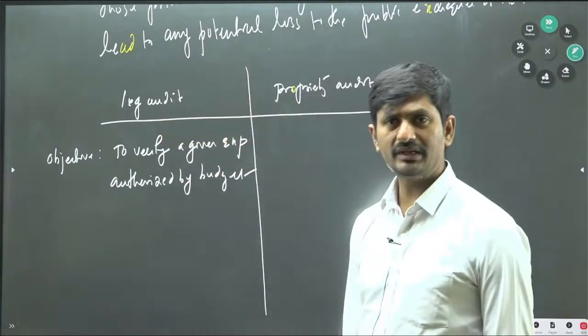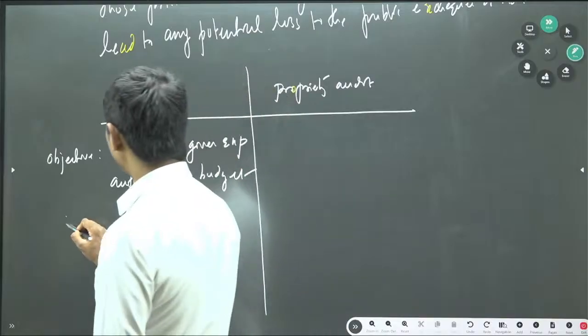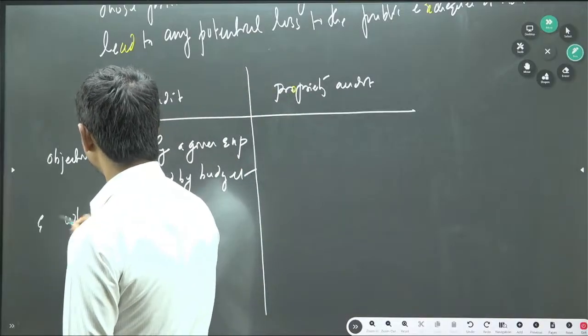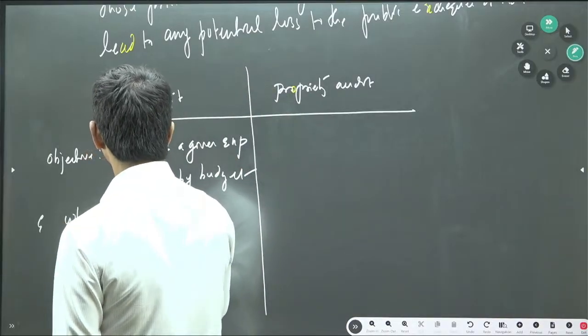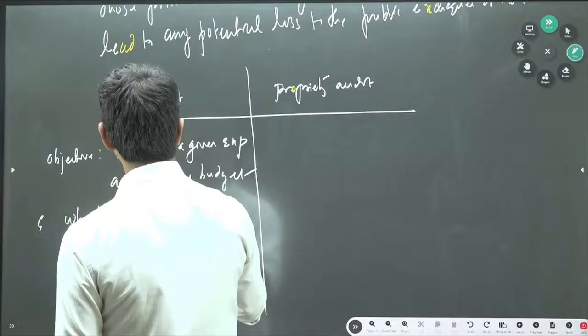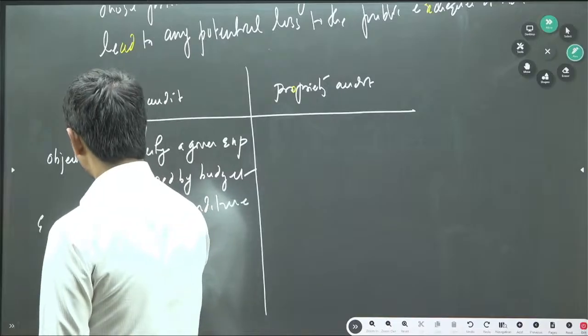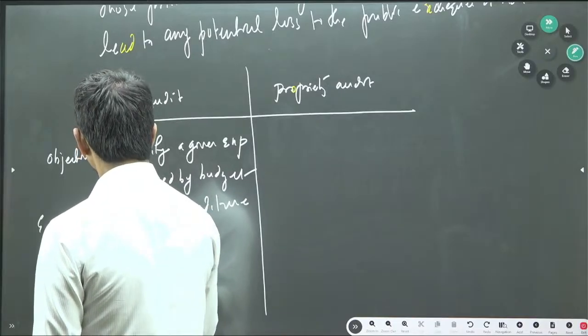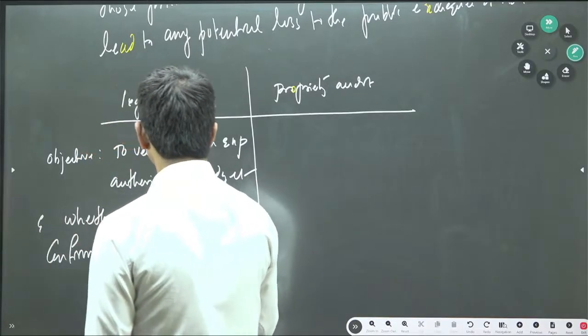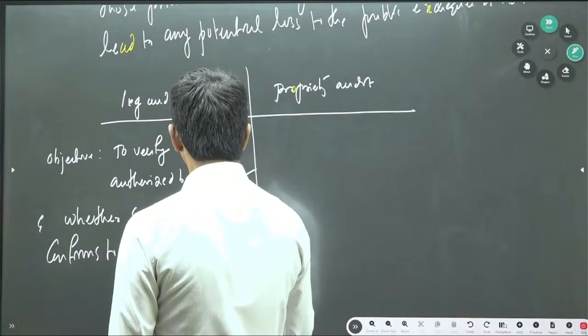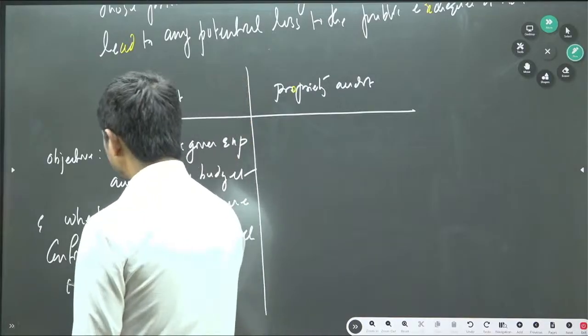Okay. Not only that, whether such expenditure conforms to the authority which operates it.